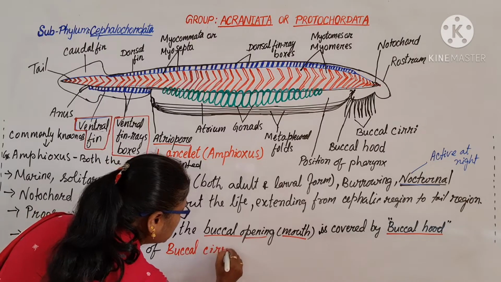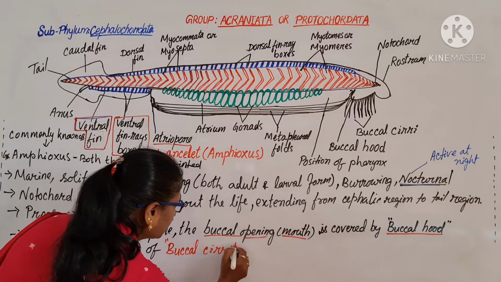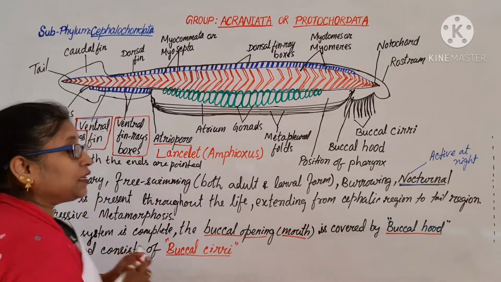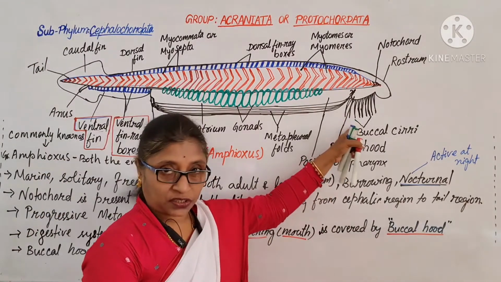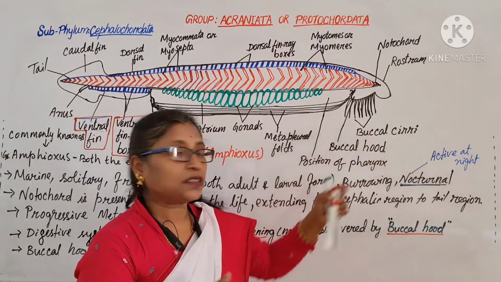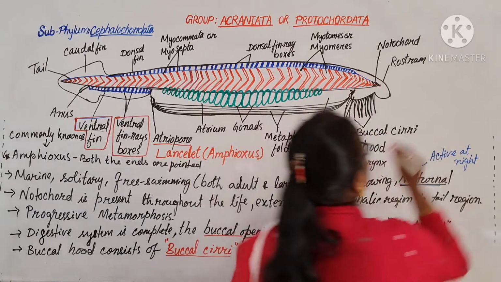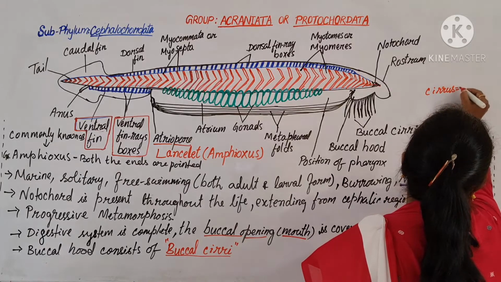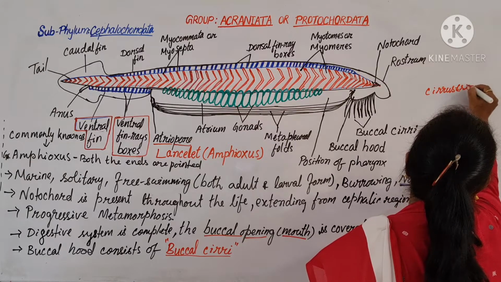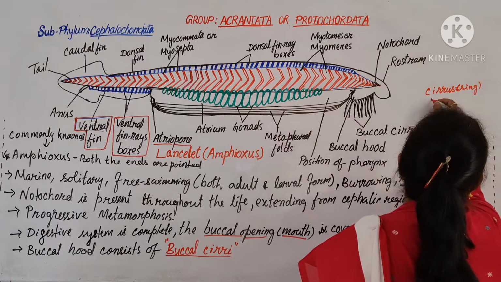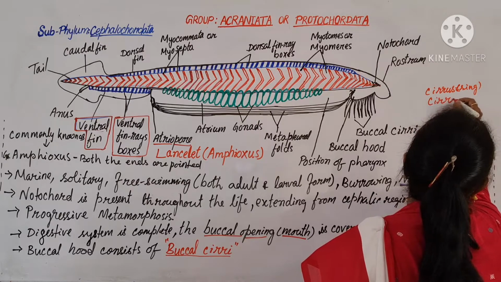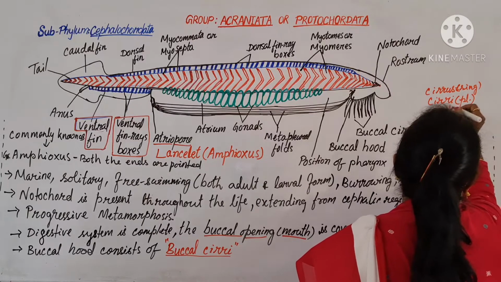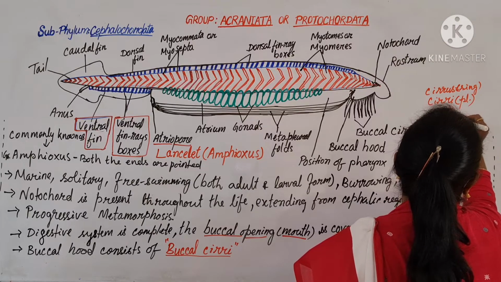Buccal cirri, the tendrils. Cirri means the hair-like structures. Okay? Cirrus is the singular, cirri plural. That means hair-like structures.